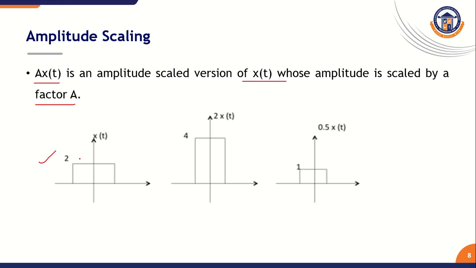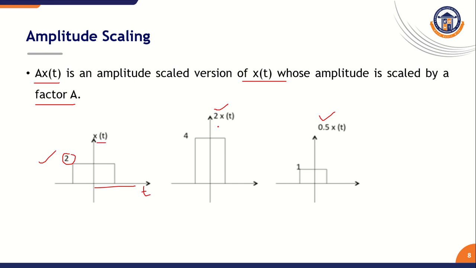Let us discuss this concept with one example. This is the given signal, with x-axis and y-axis. The x-axis is represented as t, so with respect to this independent variable, we get the x of t value. Here the given signal amplitude is equal to 2. We need to perform 2x of t and 0.5x of t, which come under the amplitude scaling operation.